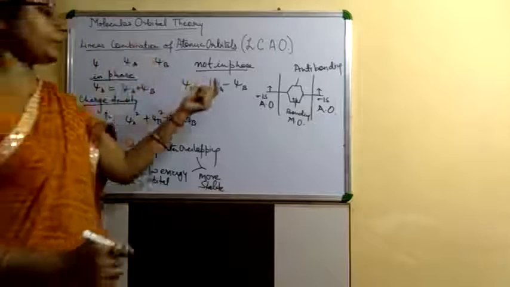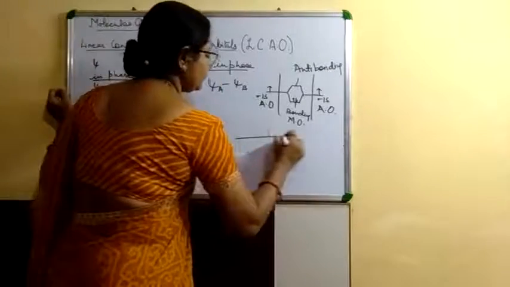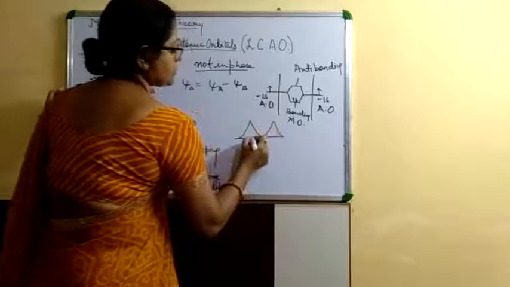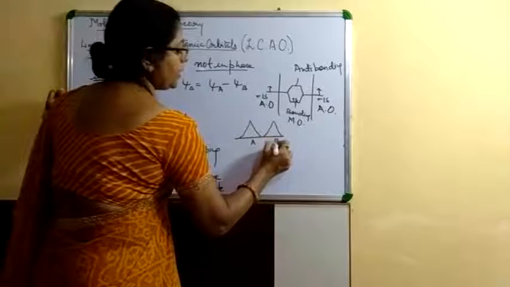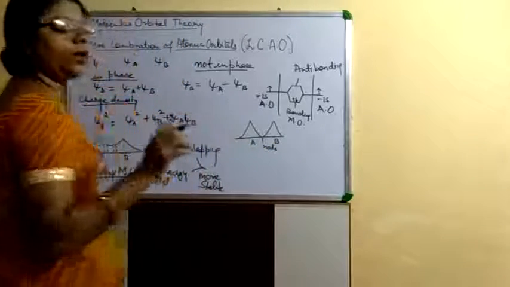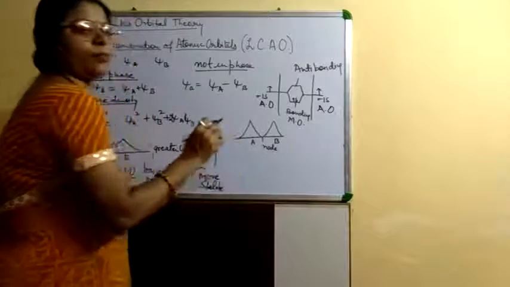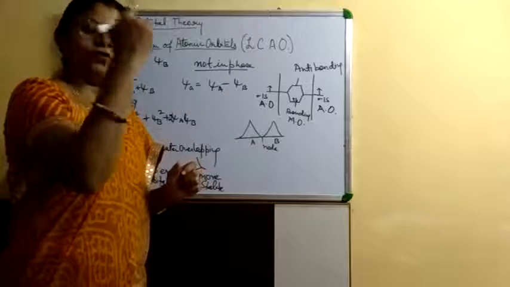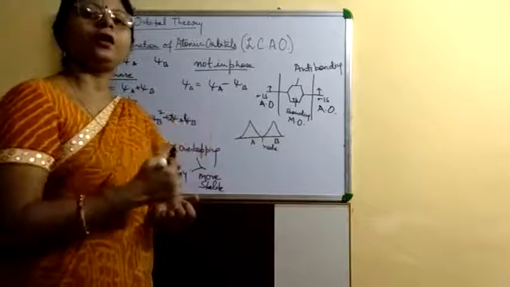When the atomic orbitals are not in phase, at that time, this is the nucleus of atom A, this is the nucleus of atom B, and this is the node where the probability of finding the electron is 0. This is the case when the combining atomic orbitals are not in phase. Means one orbital's crest overlaps with the trough.